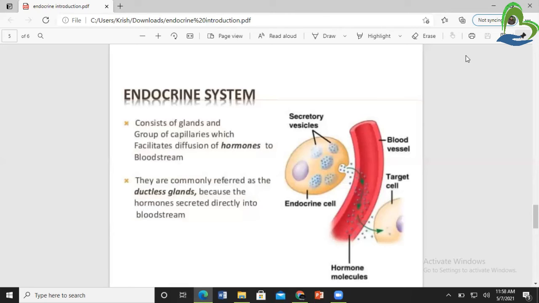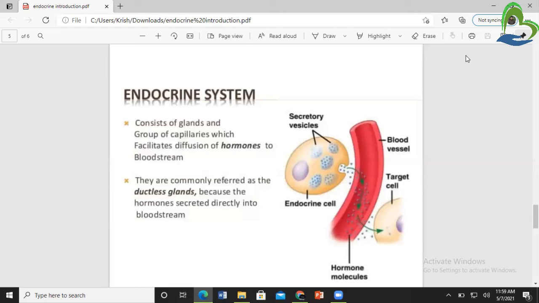As you can see in the picture, endocrine cells secrete their hormones into the blood vessels through secretory vesicles. The endocrine cells contain the hormones, and the secretory vesicles directly transport hormone molecules into the blood vessels or bloodstream. Endocrine glands are commonly referred to as ductless glands because the hormones are secreted directly into the bloodstream.